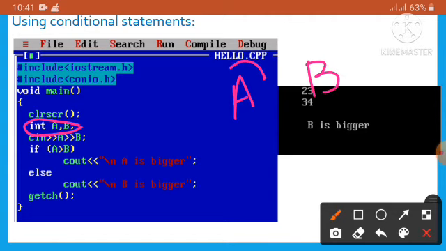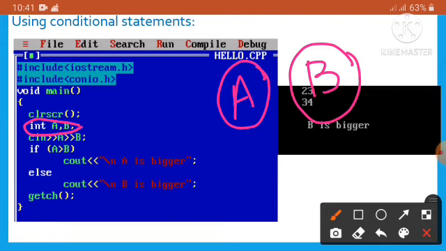That means we have to give a number to a, give a number to b, and check which is bigger.